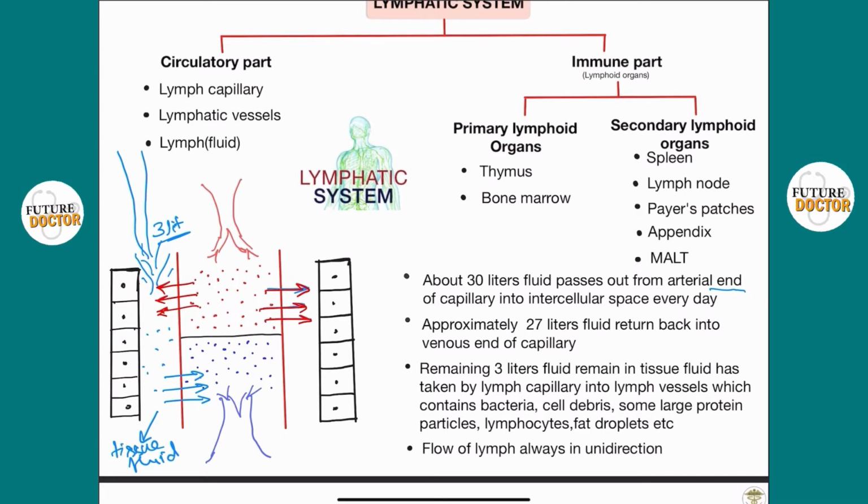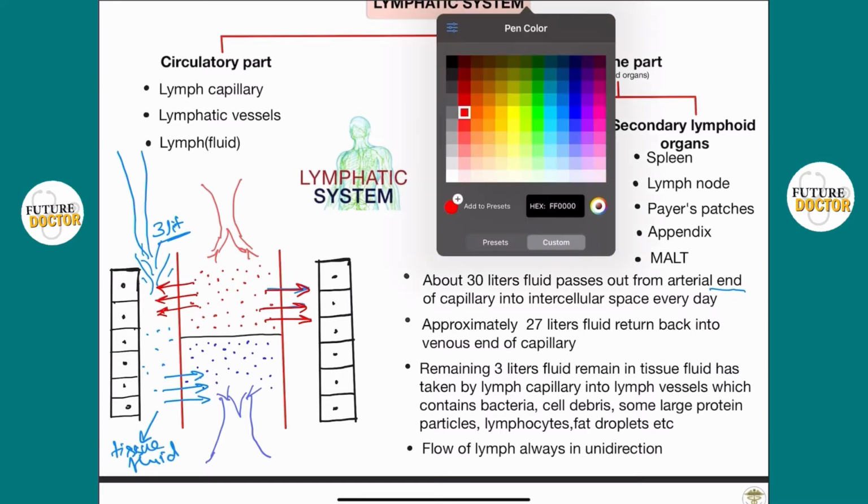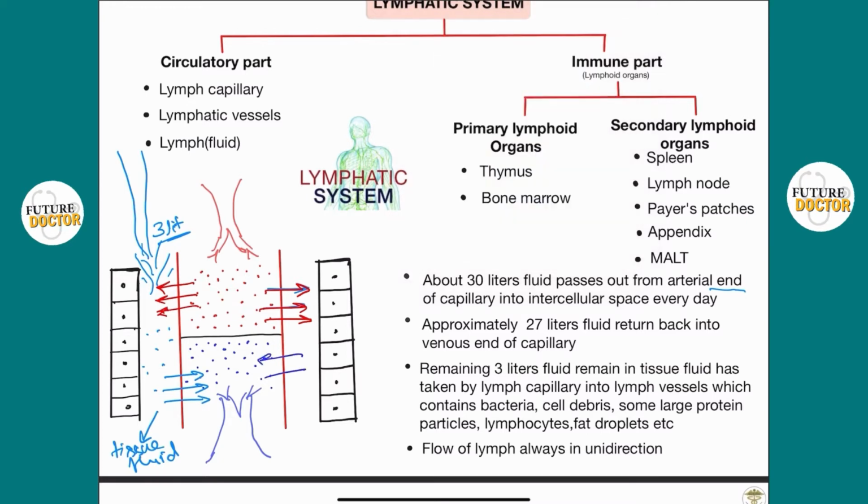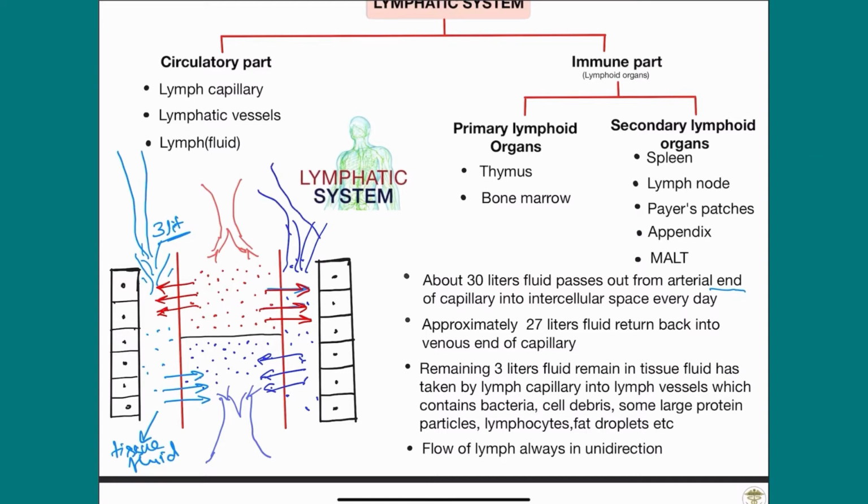Approximately 30 liters of tissue fluid come out from here, and only 27 liters return. So approximately 3 liters of the tissue fluid remain in this layer. This tissue fluid returns to the lymphatic capillaries, and after that to the lymphatic vessels, and then returns to the heart, and after pumping into the body, lymphatic drainage occurs. I will discuss lymphatic drainage in detail after some time.